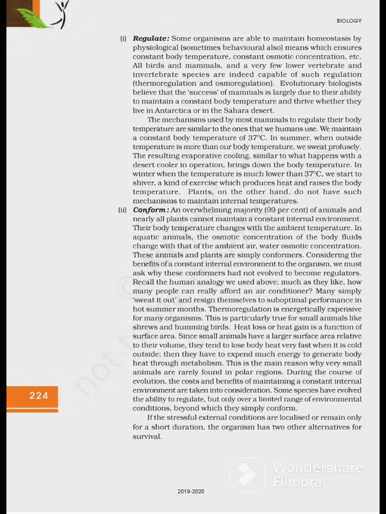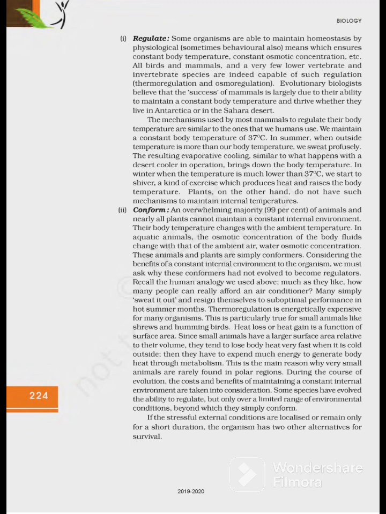ठीक है, काफ़ी एक्सपेंसिव होता है, एनर्जी बहुत लगती है इसमें. This is particularly true for animals like shrews and hummingbirds. Heat loss or heat gain is a function of surface area. Since small animals have a large surface area relative to their volume, they tend to lose body heat very fast when it is cold outside. Then they have to expend much energy to generate body heat through metabolism. This is the main reason why very small animals are rarely found in polar regions.